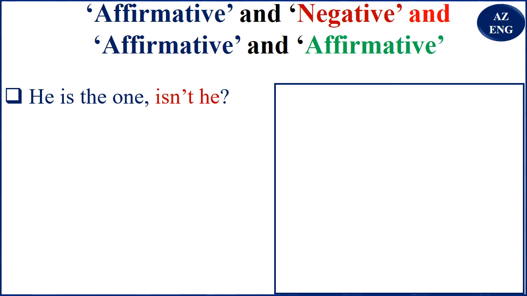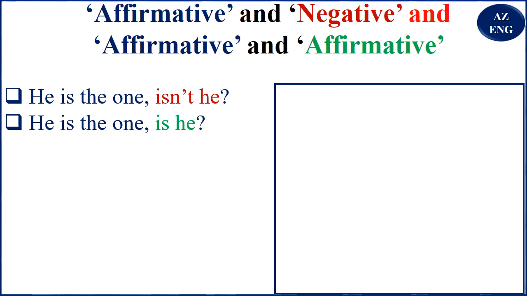But now using the affirmative and affirmative: he is the one, is he? Now what you are saying is, you don't know if it is yes that he is the one, or it is not. So you don't know, is it yes that he is the one, or is it no? I hope you are not confused.